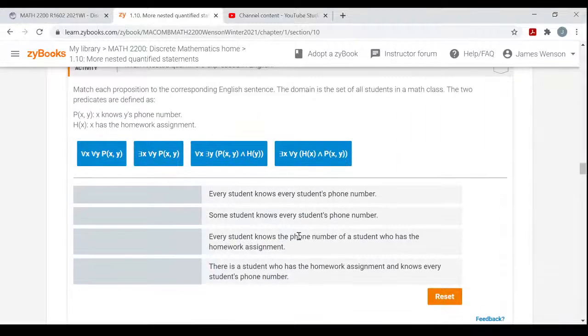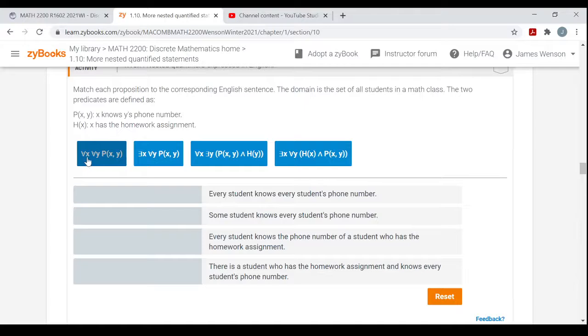And then we just have one final thing here where you're asked to write what the English meaning would be for all these quantified statements. So I'll just do a couple of them. Match each proposition to the corresponding English sentence. The domain is a set of all students in a math class. The two predicates are as follows. P of X Y is person X knows person Y's phone number. And predicate H of X is simply student X has the homework assignment.